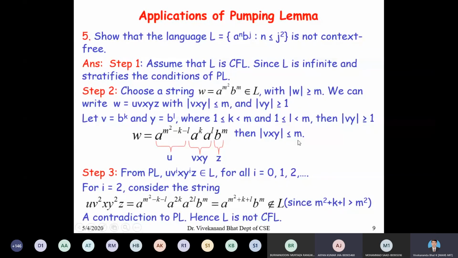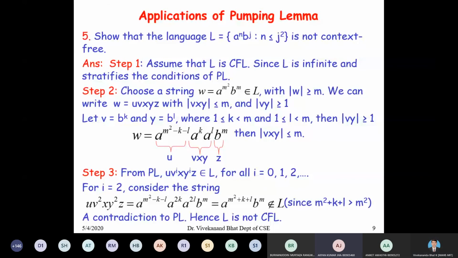Yes, so that's why we took only a to the power of k and a to the power of L there. v is equal to a to the power of k and y is equal to a to the power of L. Any other doubt? So k plus L we are assuming less than m. Yes, that should be less than m. Any other doubt? No sir.